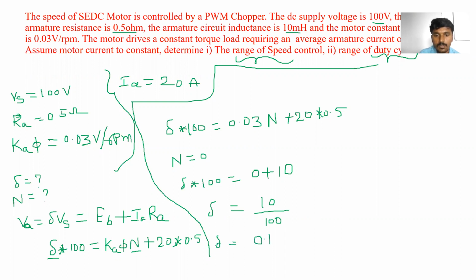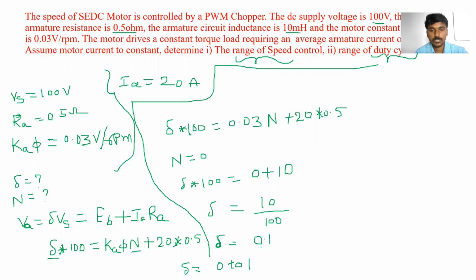Delta is equal to 0.1. Clear? So delta duty cycle is equal to 0.1, but when the speed is 0, we have assumed this condition. Initial condition means speed is 0, so speed 0 means duty cycle is also the minimum, 0.1. We always know the value of the duty cycle varies from 0 to 1.